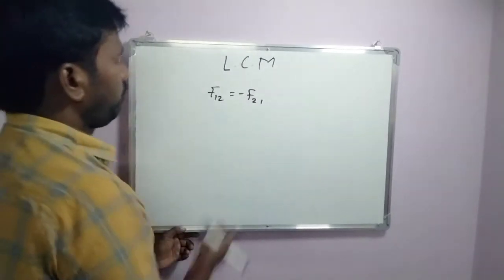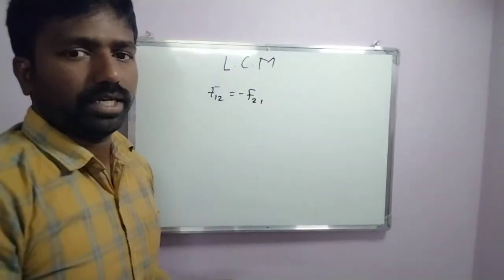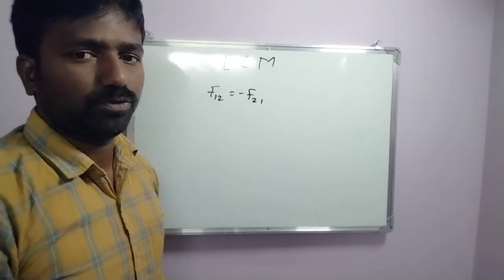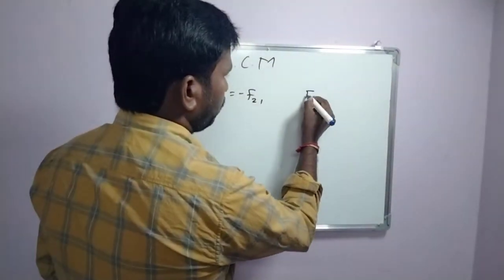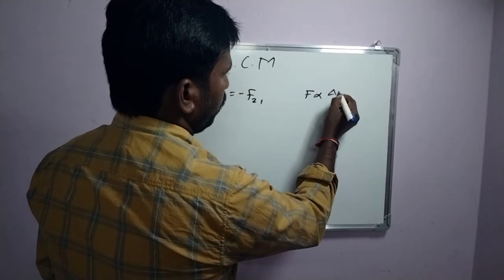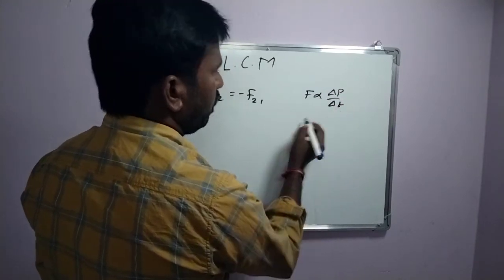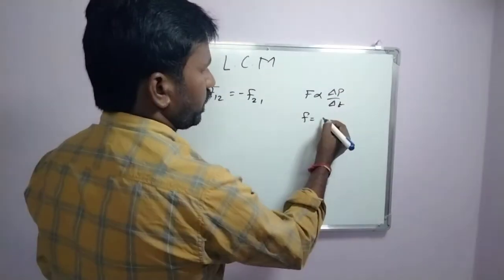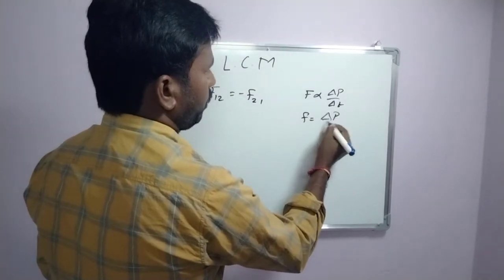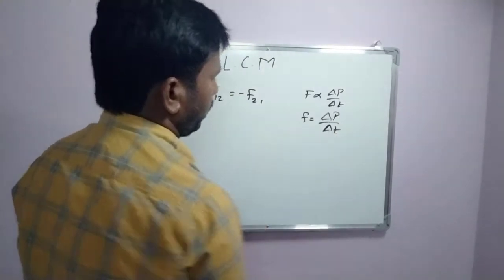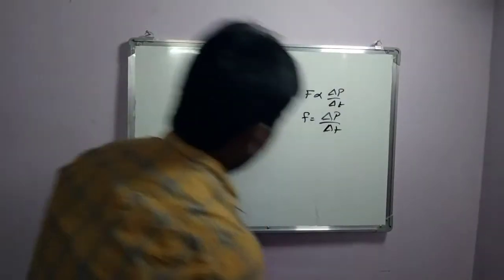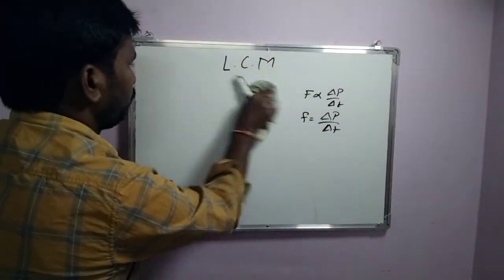Now for F12, we know from Newton's second law that the rate of change of momentum is directly proportional to the force acting on the object. F is directly proportional to delta P by delta T, or else some constant K can come here. That value, delta P by delta T, we can also write.